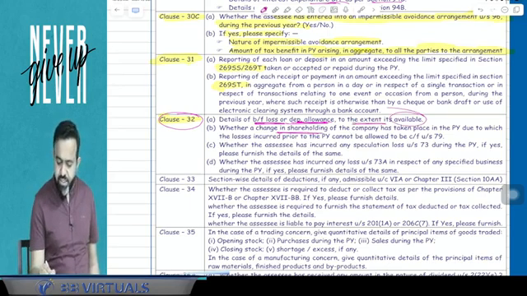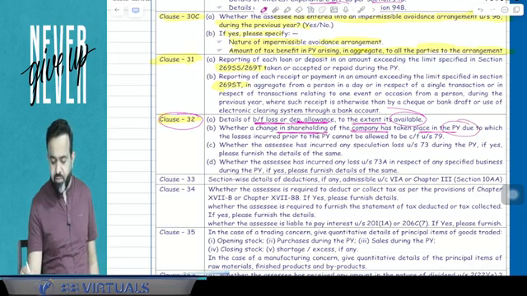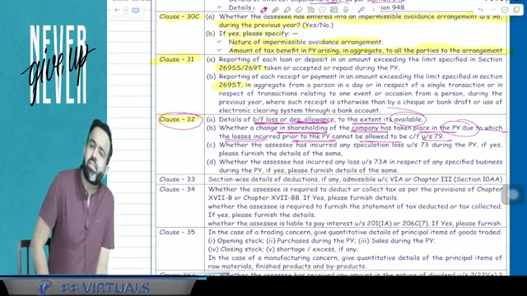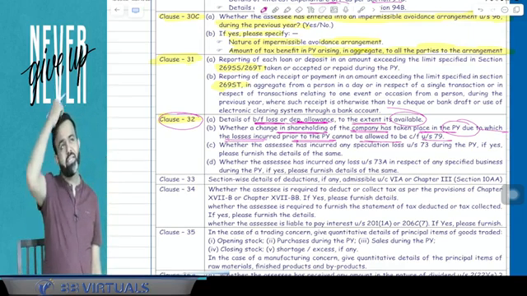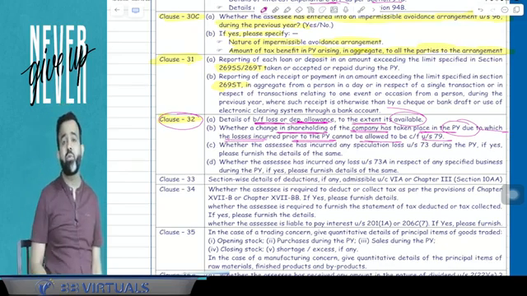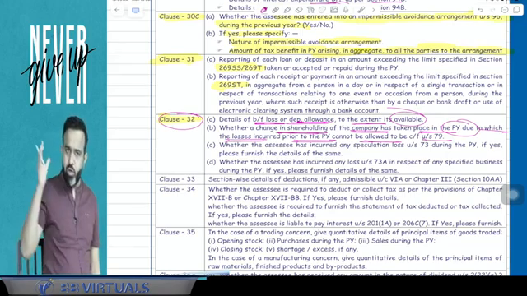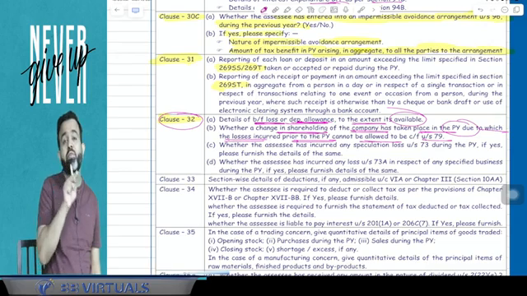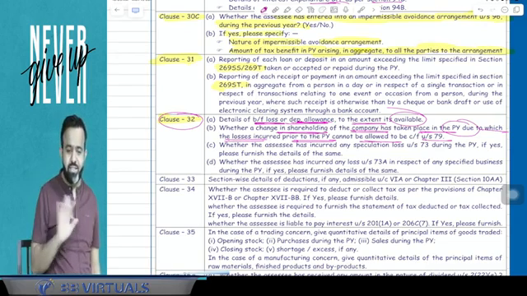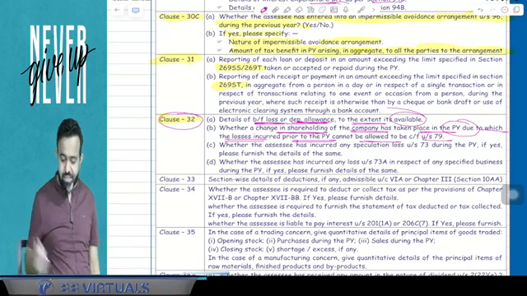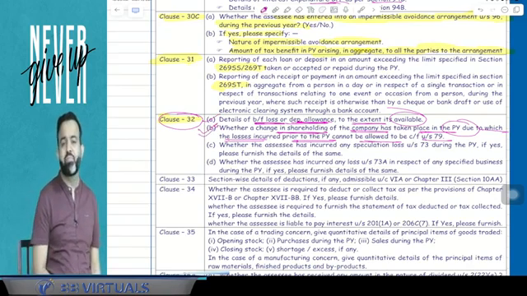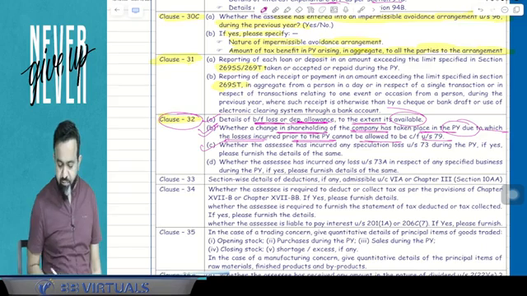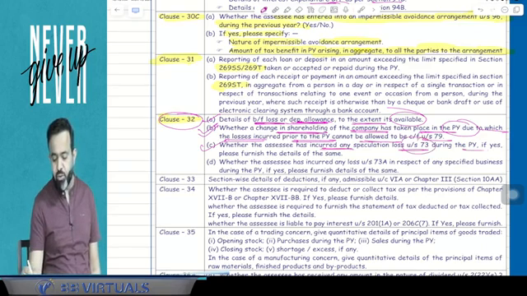Now, whether there is a change in shareholding of the company that has taken place in the previous year due to which the losses incurred prior to the previous year cannot be allowed to be carried forward under section 79. Guys, you know that in section 79 there was a case of a closely held company. If there is a change in shareholding, suppose loss incurred in the last year and loss is set off in the current year, it can be set off only if the 51% or more shareholders are the same. Otherwise, those losses are not allowed to be set off in the current year. So that reporting requirement will be in 32B. Now 32C, whether the assessee has incurred any speculative losses during the previous year, if